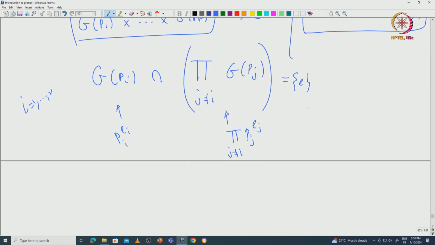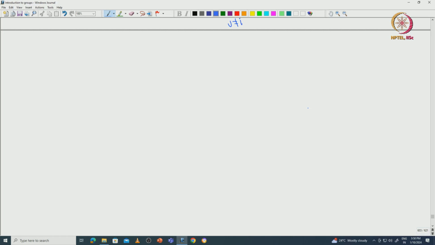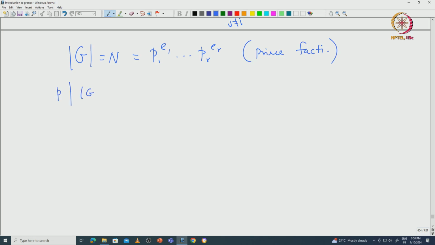So what is the upshot so far? If we have G, let us say the cardinality of G is n, which is the product of primes p_1^e_1 through p_r^e_r, this is the prime factorization. Given p which divides the cardinality of G, you define G_P, those x in G such that the order of x is some prime power p^α for some α greater than or equal to 0.